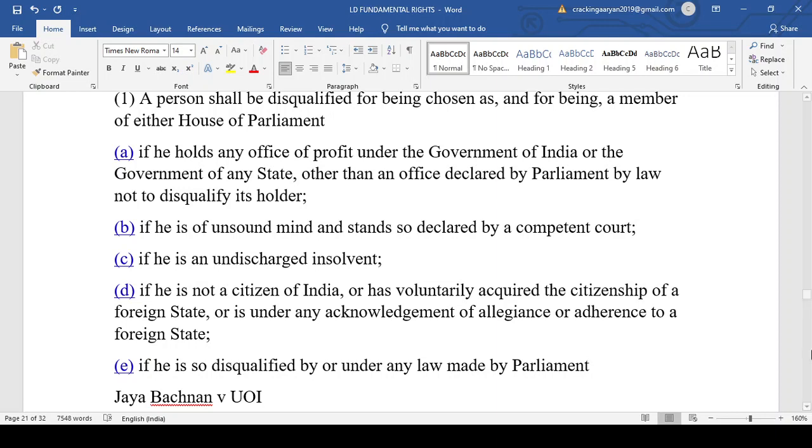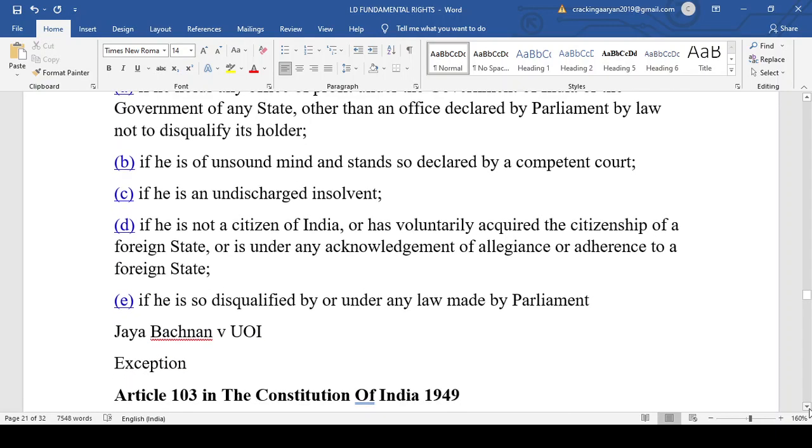Now if any parliamentarian goes and acquires the citizenship of Afghanistan, चले जाओ भाई, कोई दिक्कत नहीं है, मजे करो वहां जाके. At that time, what happens? He will lose his parliamentarian seat. He will no longer be representing the constituency, because he will no longer be a citizen of India.